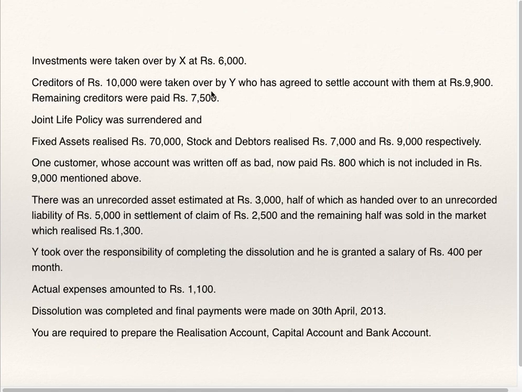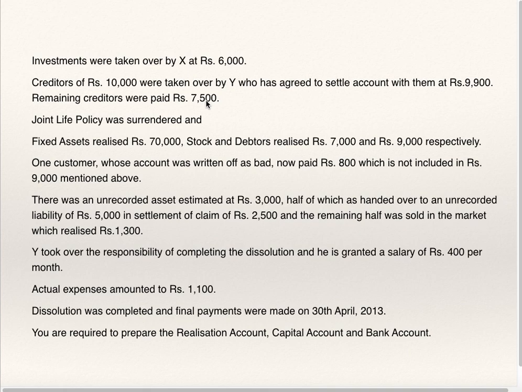Creditors of 10,000 were taken over by Y who has agreed to settle the amount with them at 9,900. Remaining creditors were paid at 7,500. Y has agreed to pay creditors worth rupees 10,000. How he will settle that you don't have to bother. So realization account debit and Y's account credit 10,000 and they have paid 7,500.